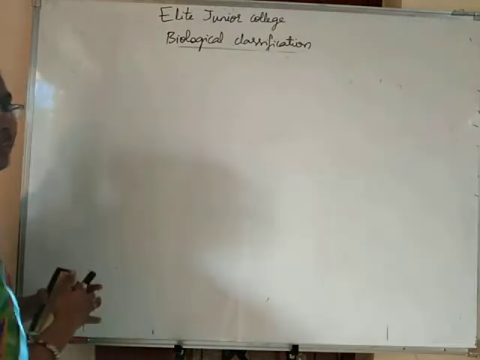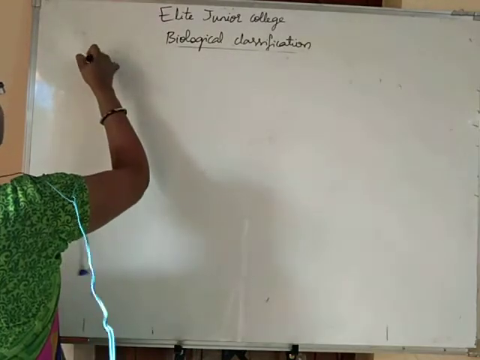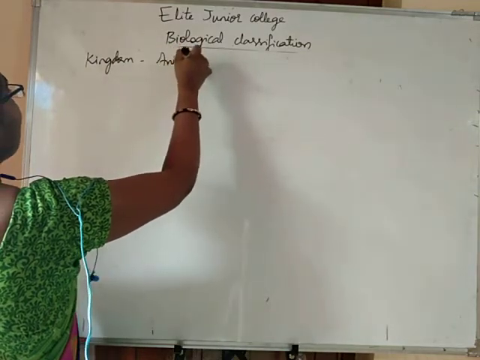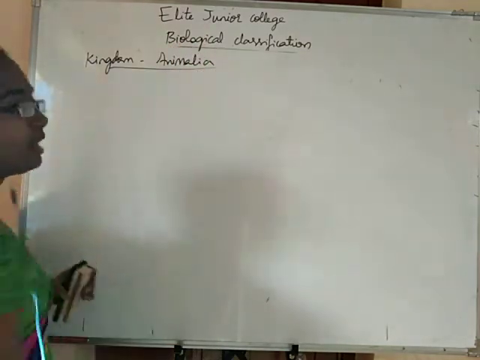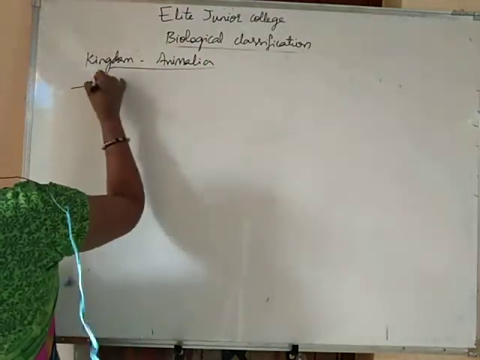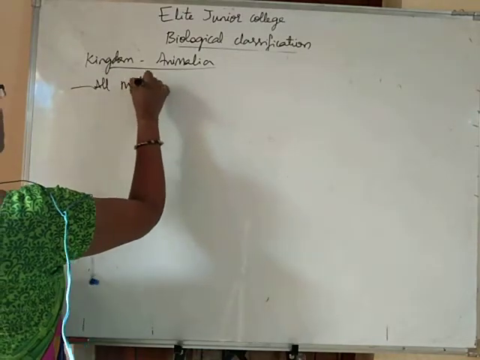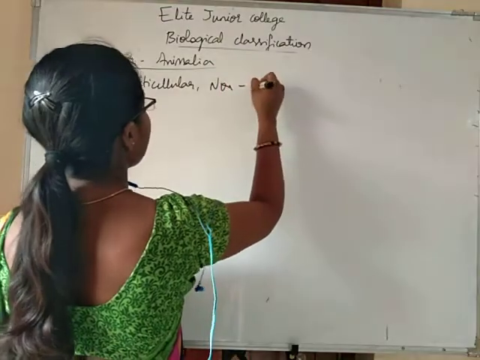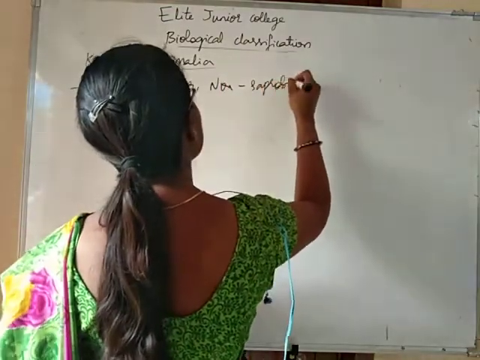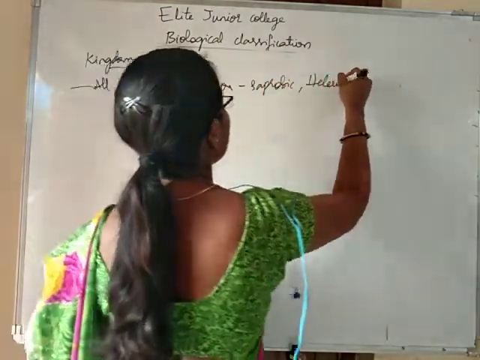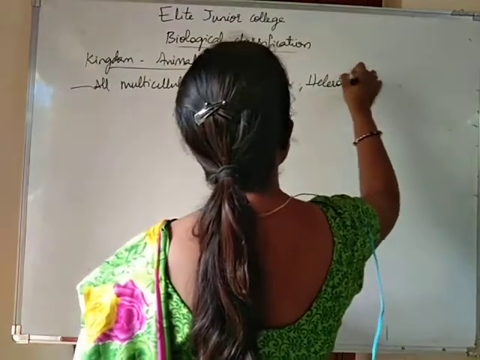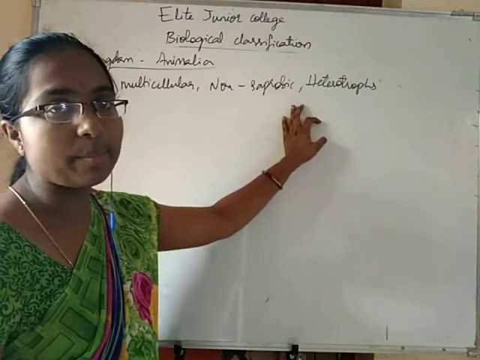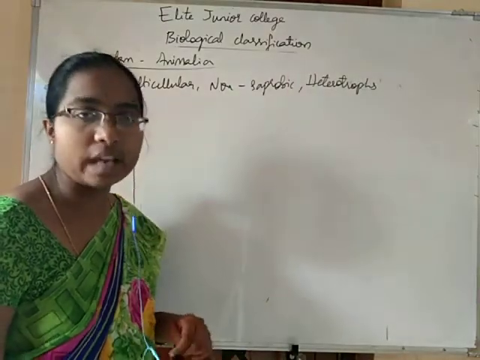We are now going to learn regarding the details of kingdom Animalia. Kingdom Animalia includes all multicellular non-saprobic heterotrophic organisms.